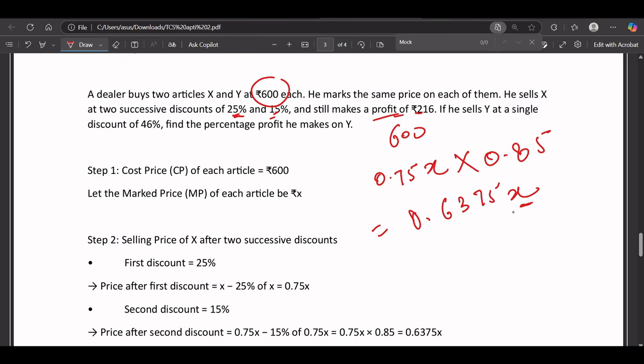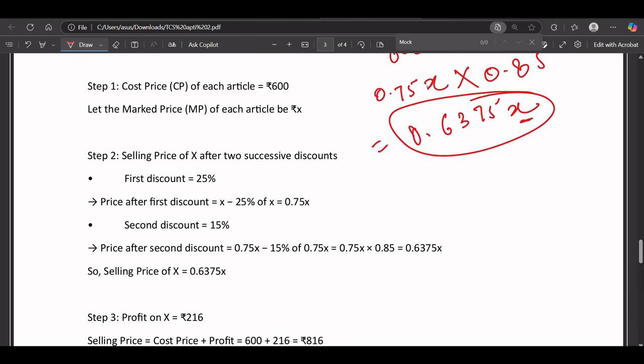And he is still making a profit of 216. So basically he's selling at this price, which is 0.6375 of x, and still making 216 profit. So what will be the selling price?